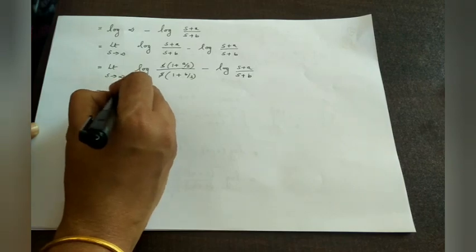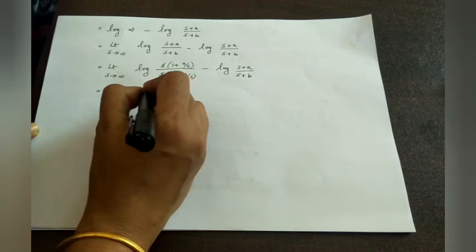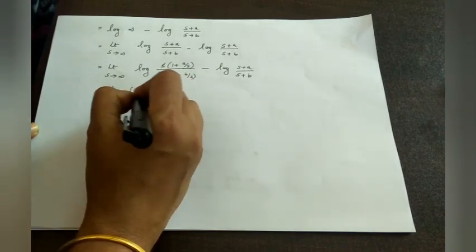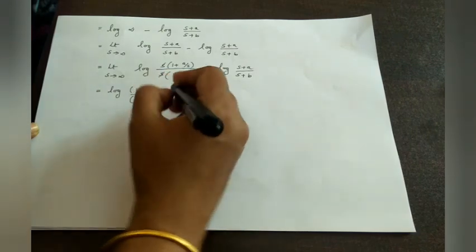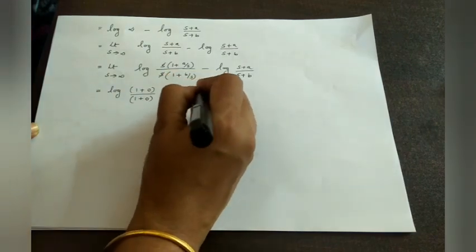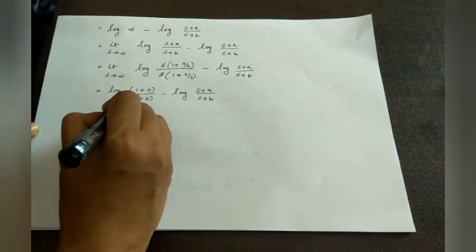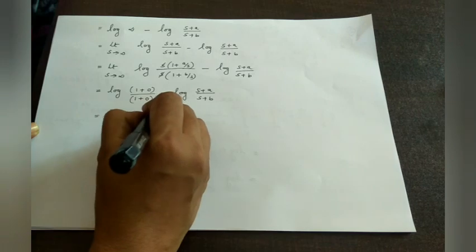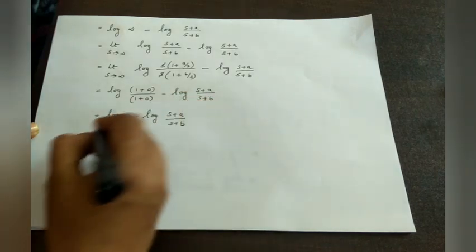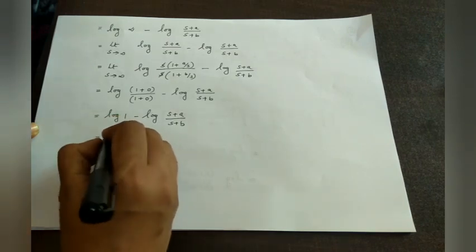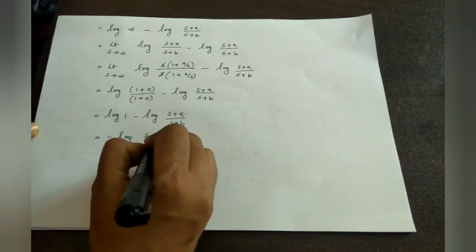log of 1 plus a by infinity, that is 0, divided by 1 plus b by infinity, that is also equal to 0, minus log s plus a by s plus b, which is equal to logarithm of 1 minus log s plus a divided by s plus b. We already know logarithm of 1 is 0, that is minus log s plus a divided by s plus b,